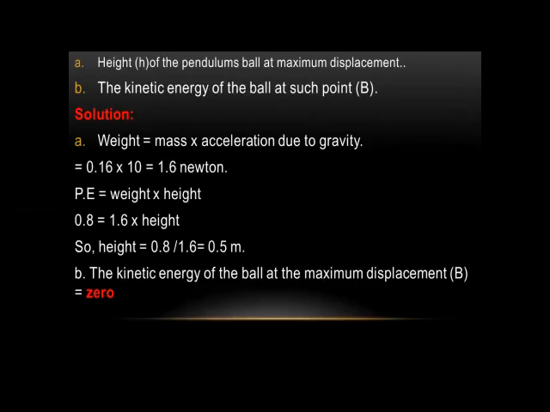Let's solve it. Calculate the height of the pendulum's ball at maximum displacement and the kinetic energy of the ball at point B. Let's start to solve it.